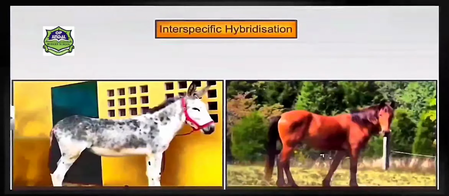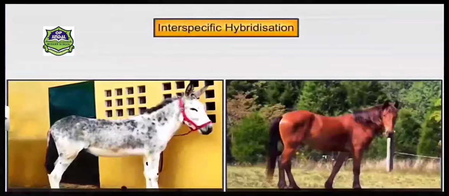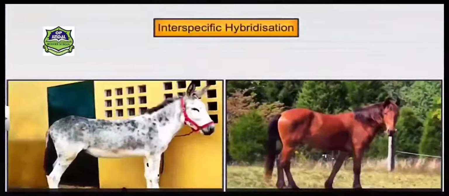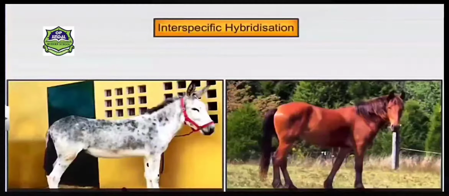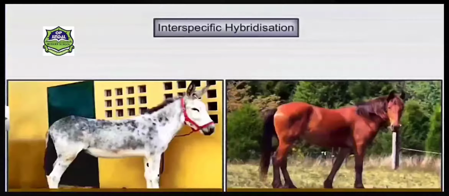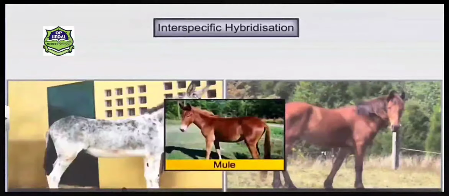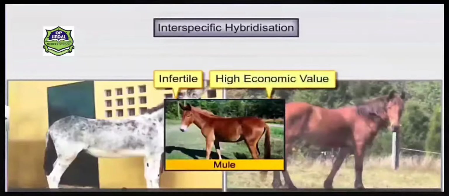The next type is interspecific hybridization, where we use two different species. When a female horse is crossed with another species, a male donkey, a hybrid is produced. That hybrid is called a mule. Though the mule is infertile, it has very high economic value as a very good draught animal.